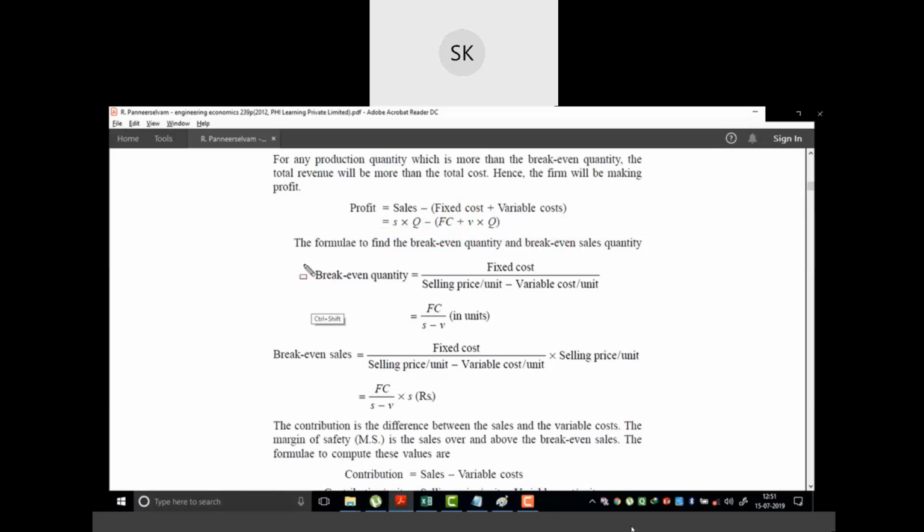Next is the break-even quantity. So break-even quantity, that is the BEQ, is defined as the ratio of fixed cost upon selling price per unit minus the variable cost. So this is a very important formula to find out the break-even quantity. That is FC upon S minus V, in terms of units.